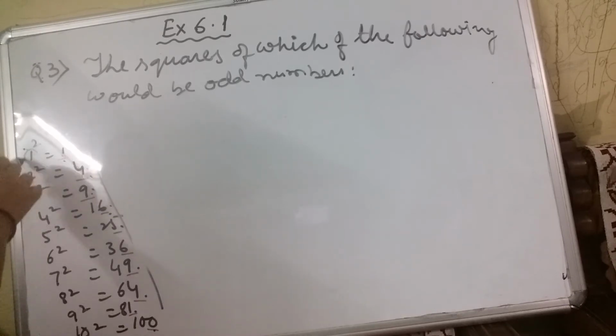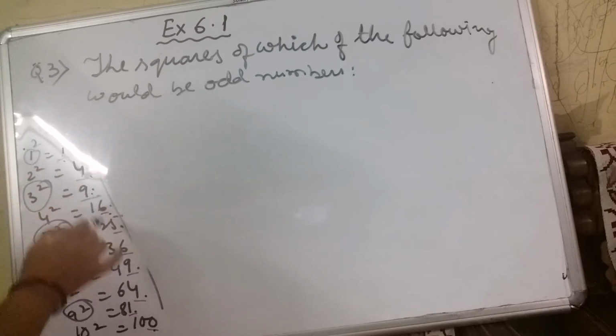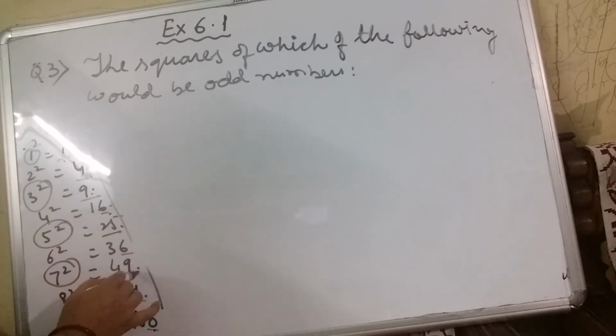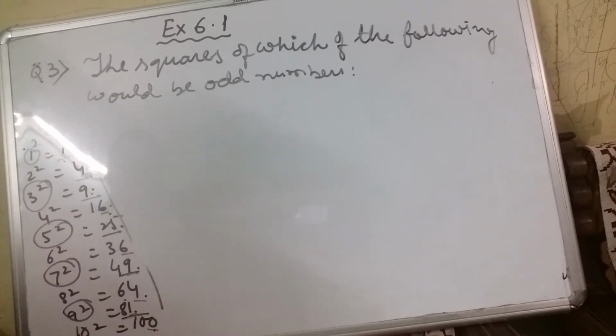So 1, 3, 5, 7, 9 are odd numbers and their squares are also odd numbers. You can see that. And what is an odd number? If the units place of a number has 1, 3, 5, 7, or 9, then that number is an odd number.